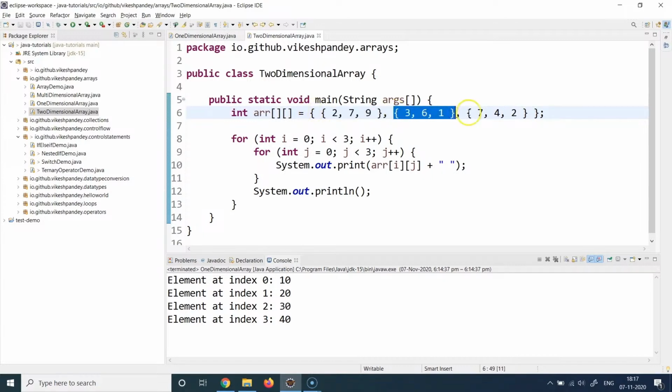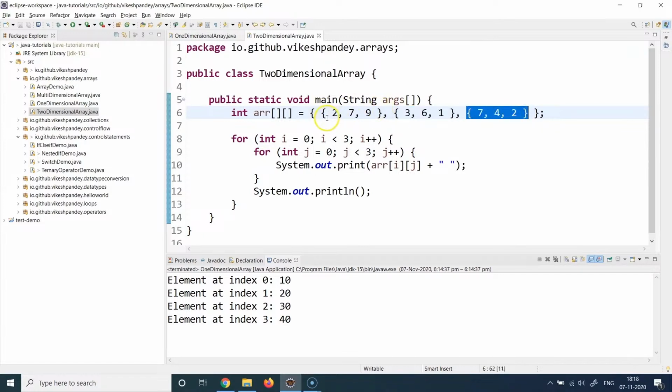You can see 3 blocks here. They start with their own curly brace and end with their own. Then this curly brace starts here and ends here. And then this curly brace starts here and ends here. Idea is that you provide these outer curly braces to define the overall structure. And then each of the inner curly braces is going to represent a row in your two-dimensional array.